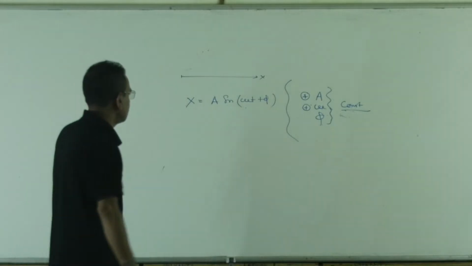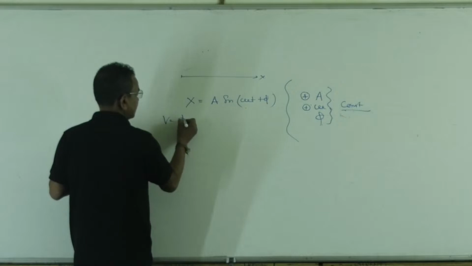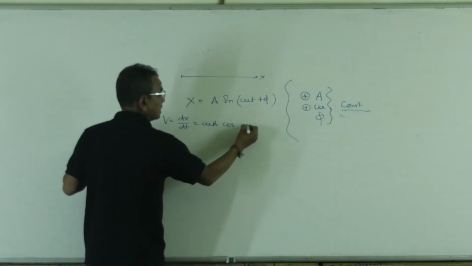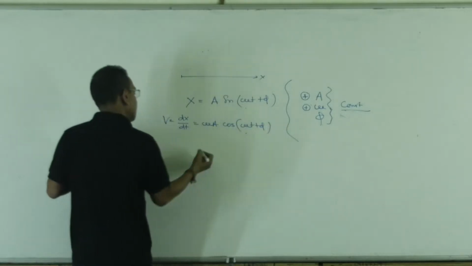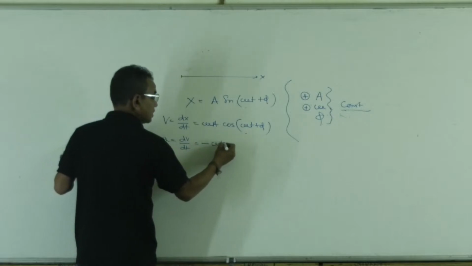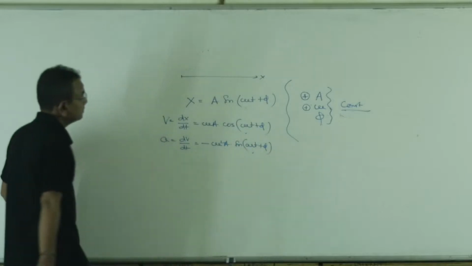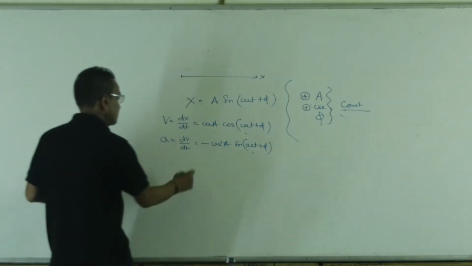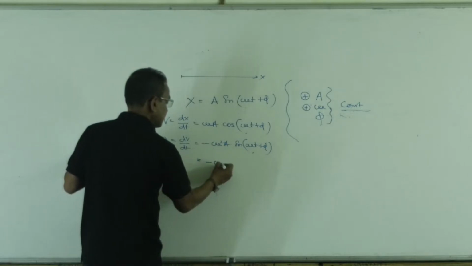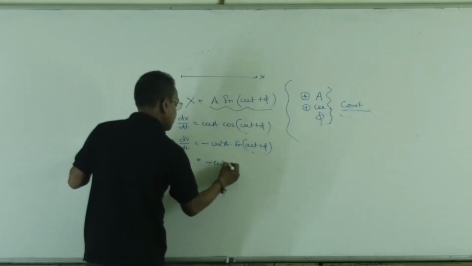To think about acceleration, first find velocity as dx by dt, and you get omega A cos of omega t plus phi. Then acceleration, dv by dt, gives minus omega square A sine of omega t plus phi. As omega and A are positive constants, this is written as minus omega square times A sine omega t, which is x, so minus omega square x.